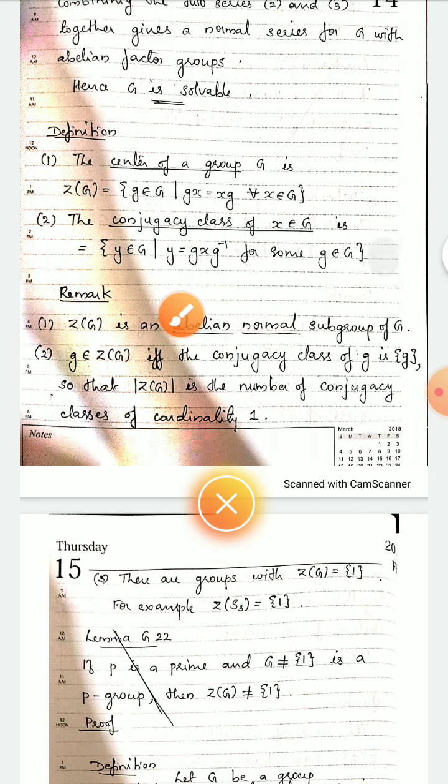Next is a remark. Center of G is an abelian normal subgroup of G. This is important. Center of G is abelian, normal, and a subgroup of G.